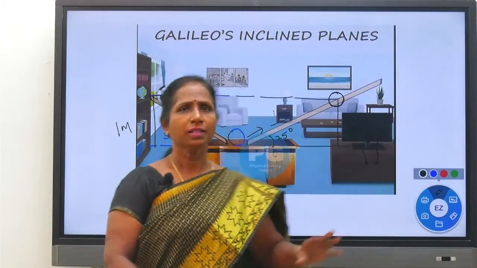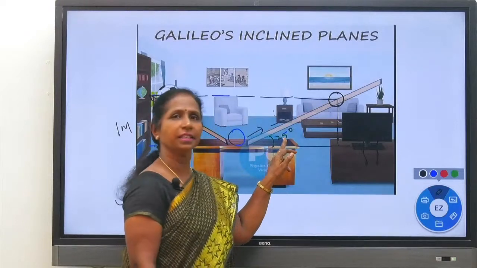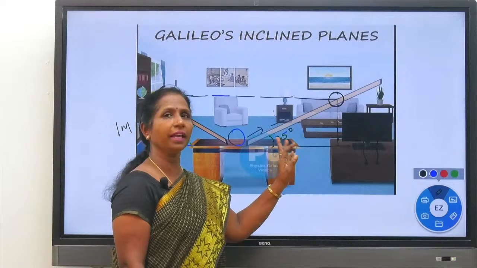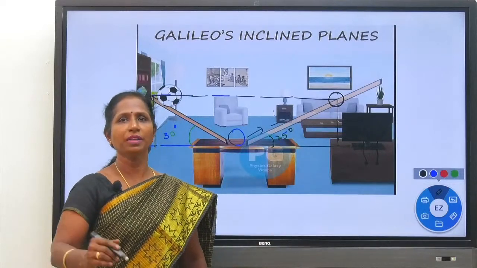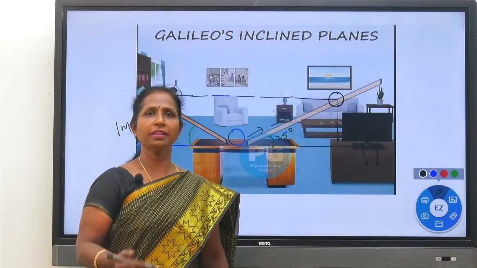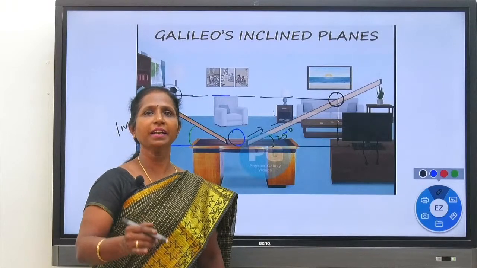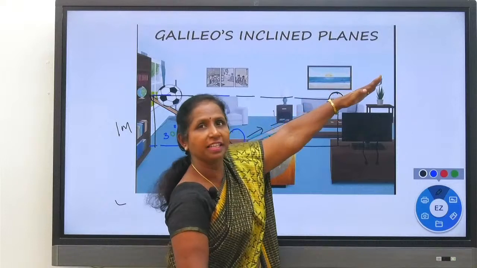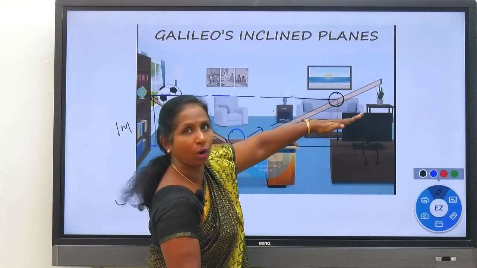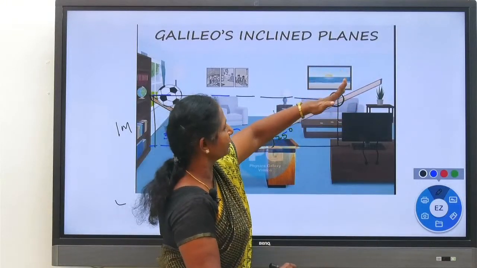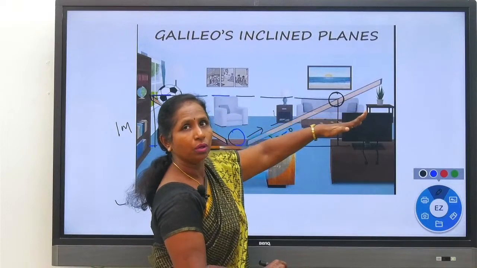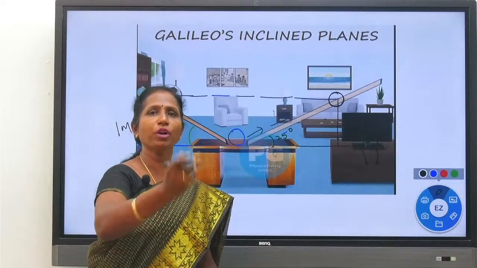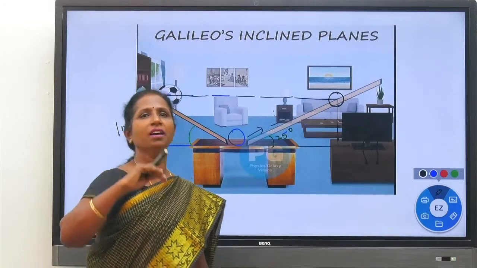Clear or not? So now the inclined plane angle is reduced. The second step we are doing is reducing the angle of inclination of the second inclined plane. When the angle of inclination of the second inclined plane is reduced, what happens? This inclined plane moves down. Before it was like this, now it is moving down. Now it is a bit flattened than before. Before it was steeper.